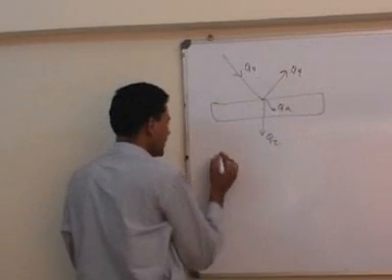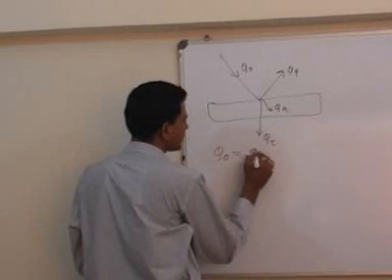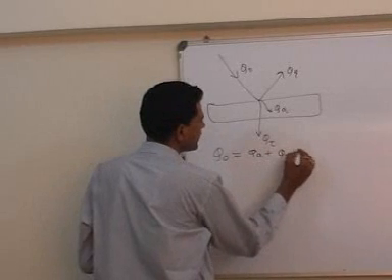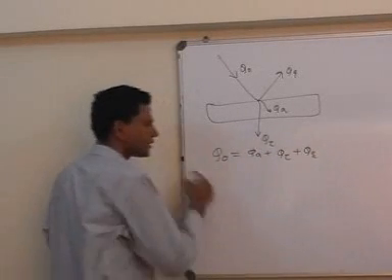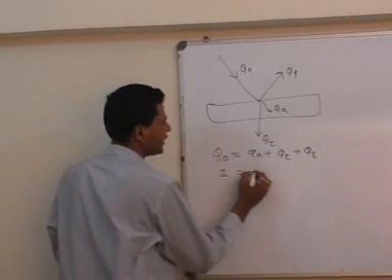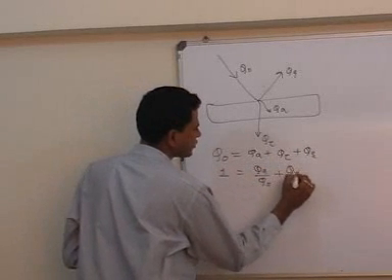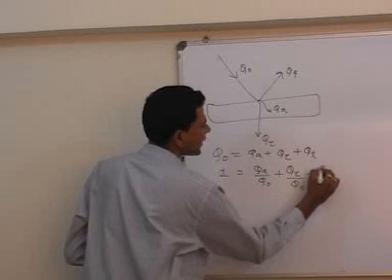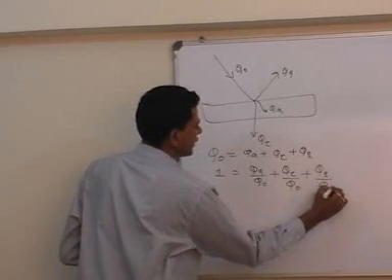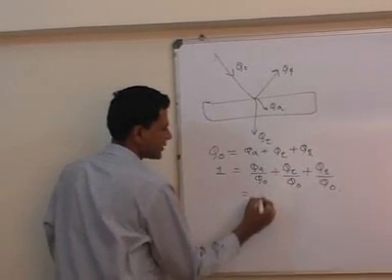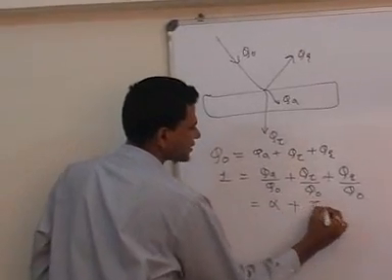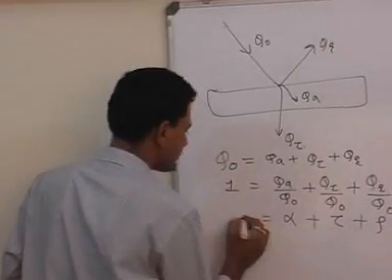So if we equate this Q0 with Q_A plus Q_tau plus Q_R and divide both sides by Q0, we get Q_A by Q0 plus Q_tau by Q0 plus Q_R by Q0. This ratio Q_A by Q0 is called alpha, this is called tau and this is called rho.